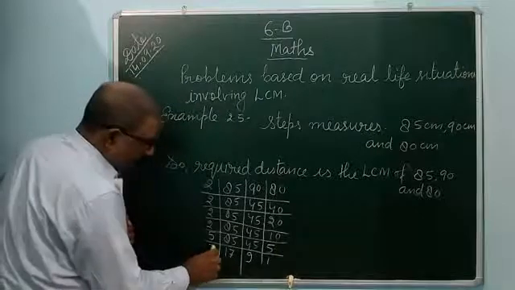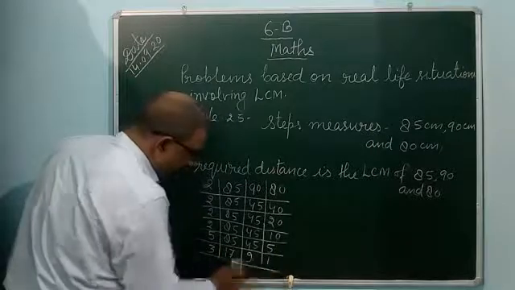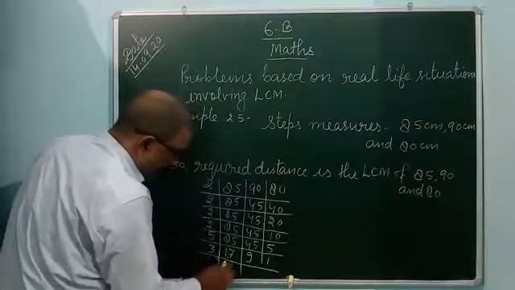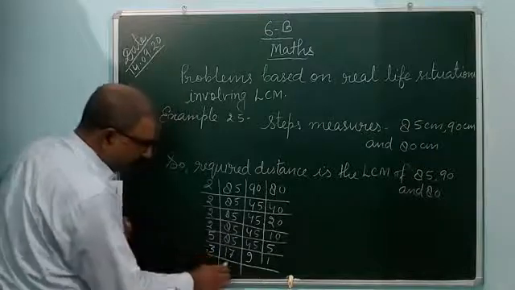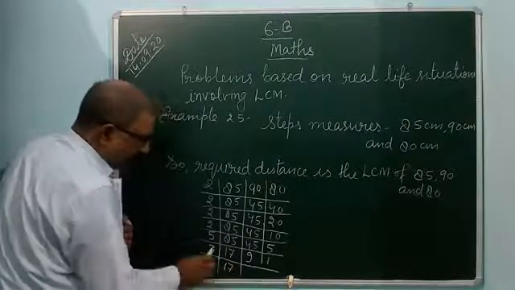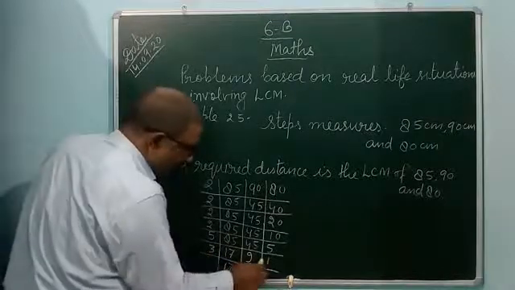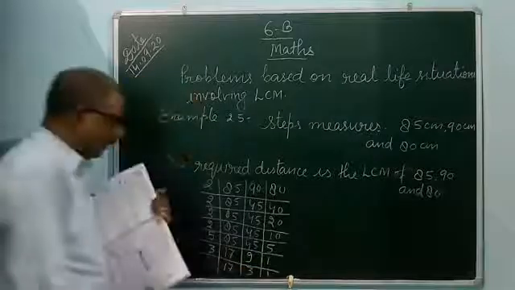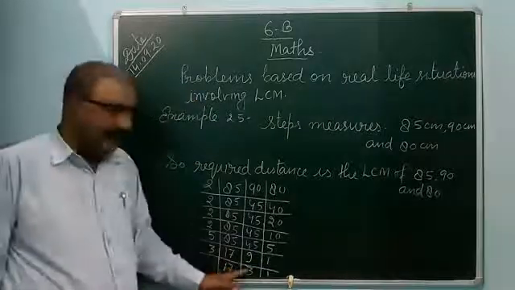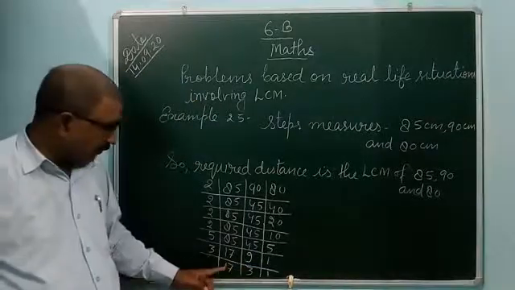Again by 3 you can divide. 17 cannot be divided by 3, so write it as it is, and 9 divided by 3 is 3, and 3 divided by 3 is 1. Now 17 is divisible by 17.